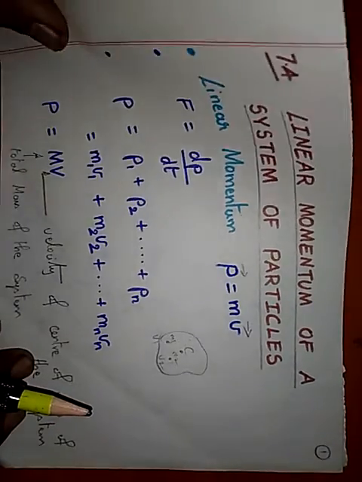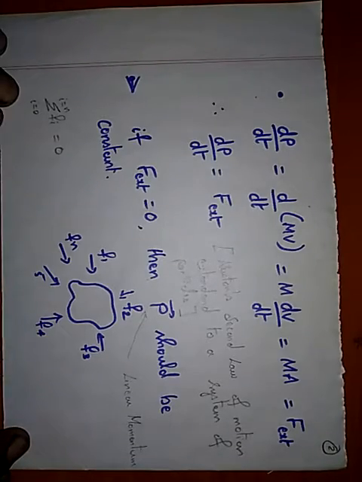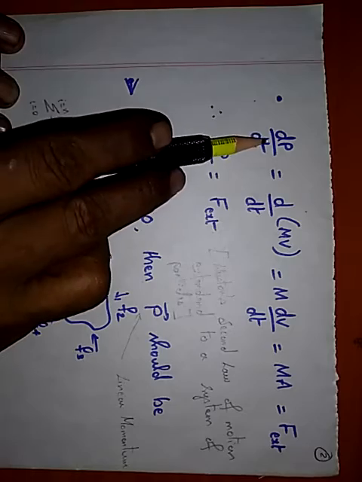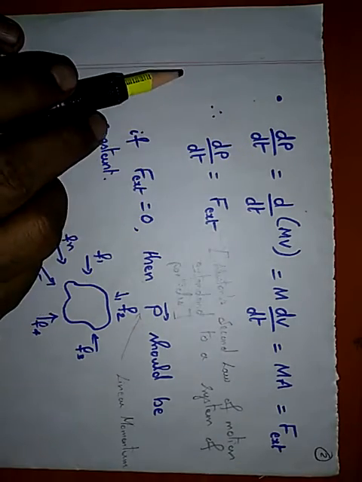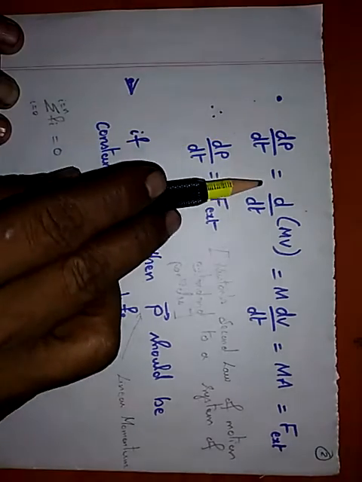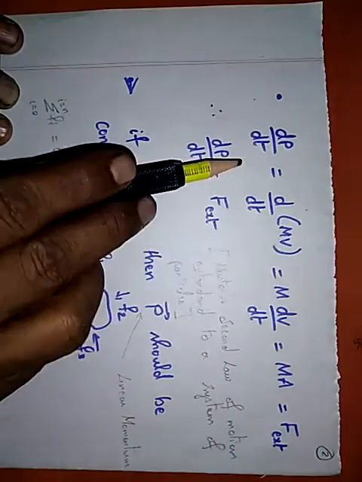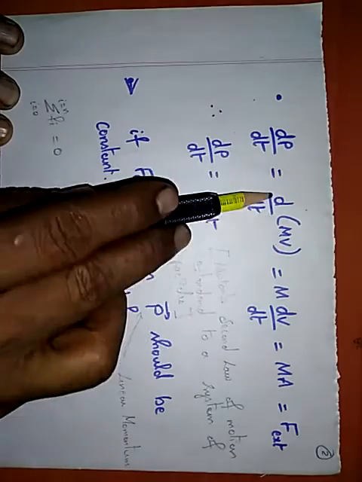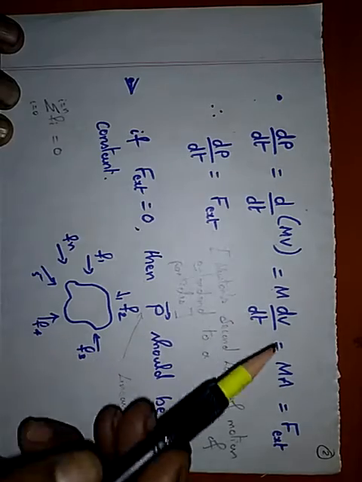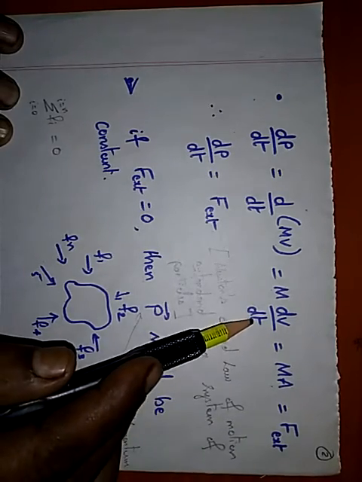Okay, next. Now if we want to differentiate linear momentum, dP by dt is nothing but force, which is equal to d by dt of P. What is P? Mass into velocity. Now m is constant, and dV by dt, the rate of change of velocity, is nothing but acceleration.